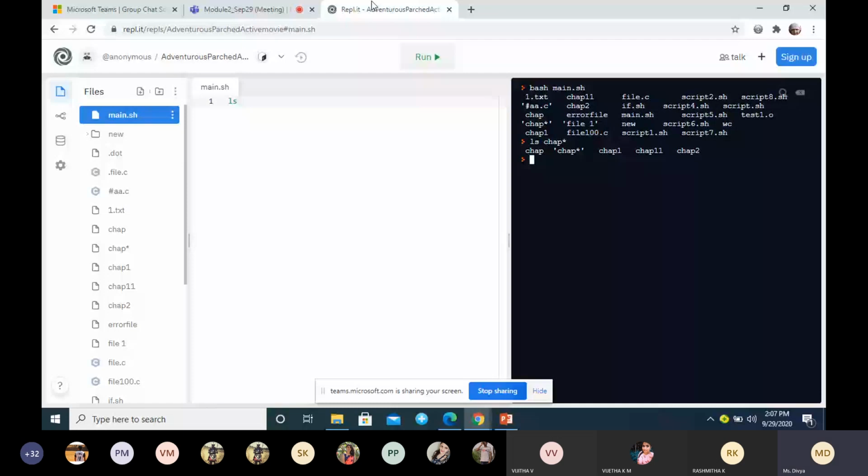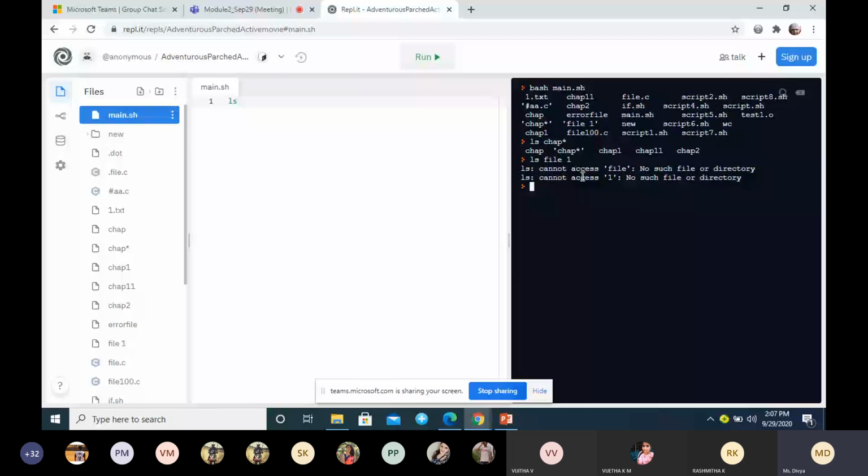Now suppose I have a file with the name file space 1, so I have a space here. I want to list this file.